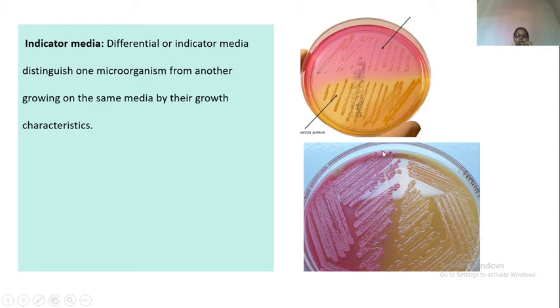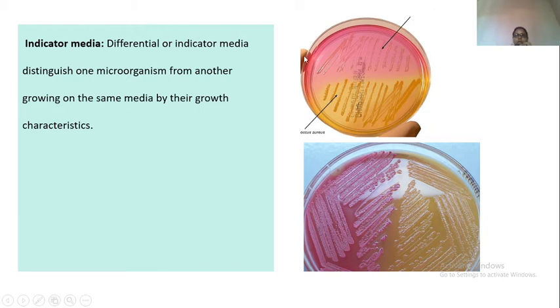Let's see this picture here, MacConkey agar, where you see pink colonies on this side and you see pale or colorless colonies over this side. Now this pink colony is the lactose fermenting bacteria, and the non-pink colonies are non-lactose fermenting bacteria.